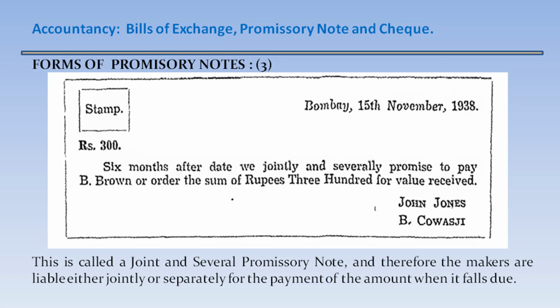This is another form of promissory note, stamp and place and date as usual, rupees 300. 6 months after date, we jointly and severally promise to pay B. Brown or order the sum of rupees 300 for value received, signed by John Jones and B. Kovas G. This is called a joint and several promissory note, and therefore the makers are liable either jointly or separately for the payment of the amount when it falls due.